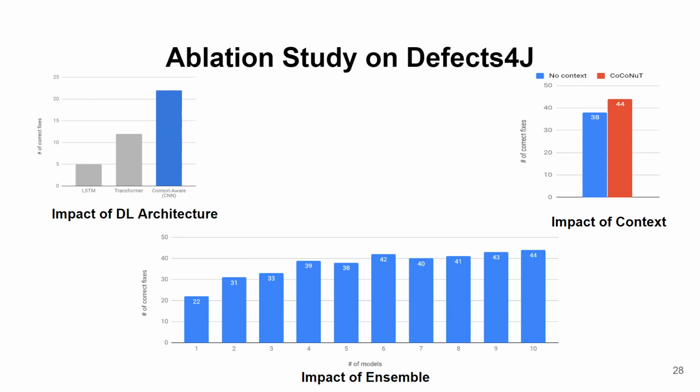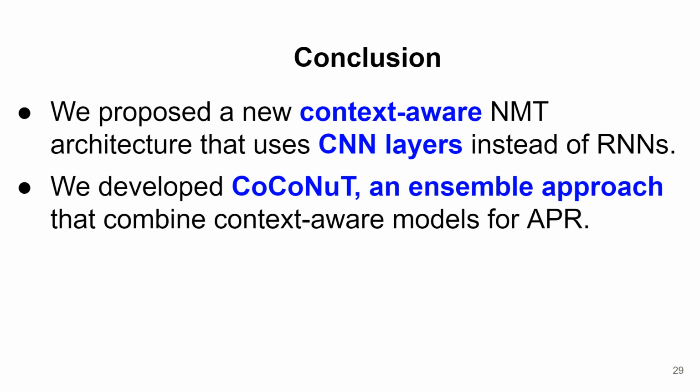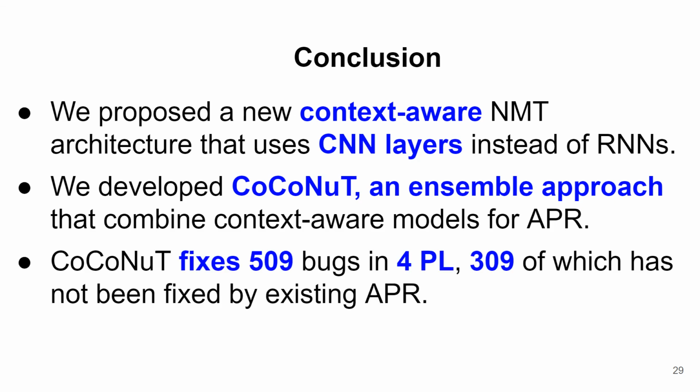So that shows that the different parts of CoCoNuT all contribute to improving the results on the Defects4J benchmark. So in conclusion, in this talk, I presented CoCoNuT, a new automatic program repair technique that uses an ensemble to combine a new CNN context-aware neural machine translation architecture. CoCoNuT is able to fix 509 bugs in 4 different programming languages, including 309 that had not been fixed by previous techniques, despite years of research on manually fixed templates. I will now take questions.